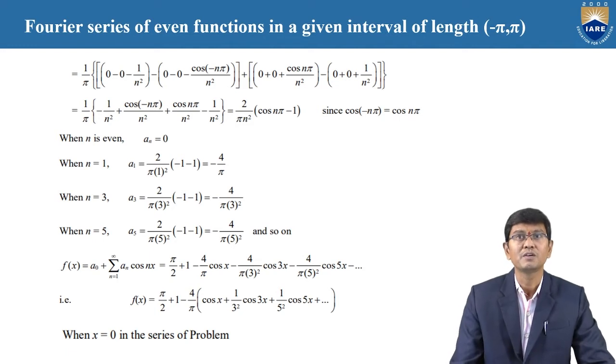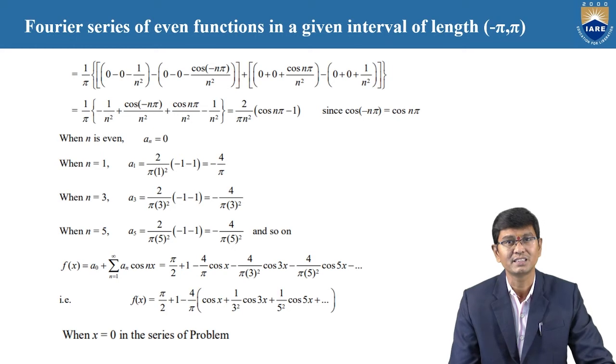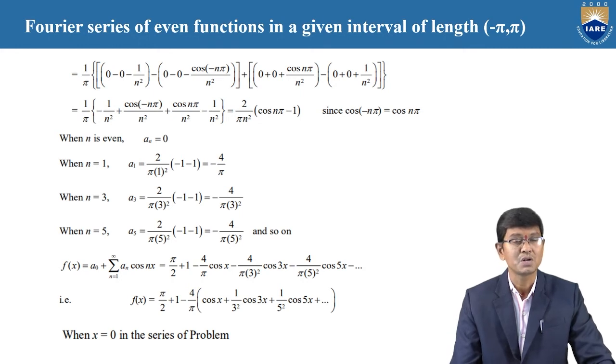Now we need to consider n is equal to 0, n is equal to 1, n is equal to 2, like that. The final required series is f of x equal to pi by 2 minus 4 by pi into cos x plus 1 by 3 square into cos 3x plus 1 by 5 square into cos 5x and so on.